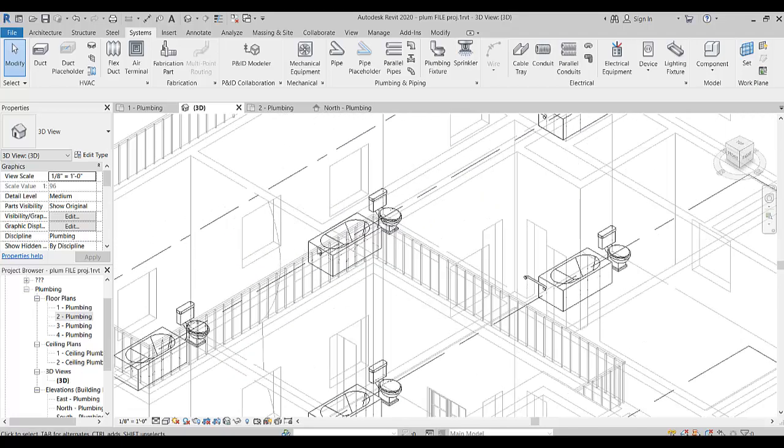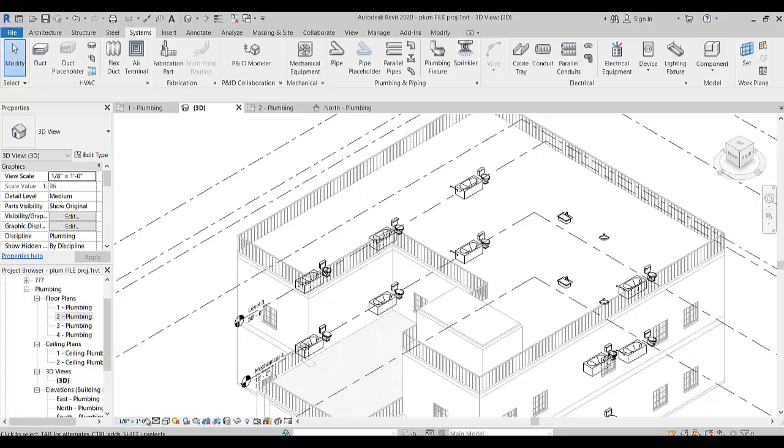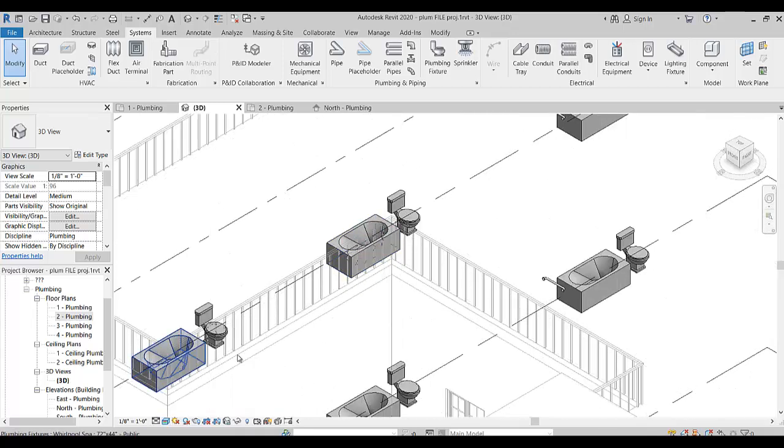So here you see we can place all fixtures. If we want to see our fixtures in a realistic way, then select Realistic. So you see these are the fixtures.